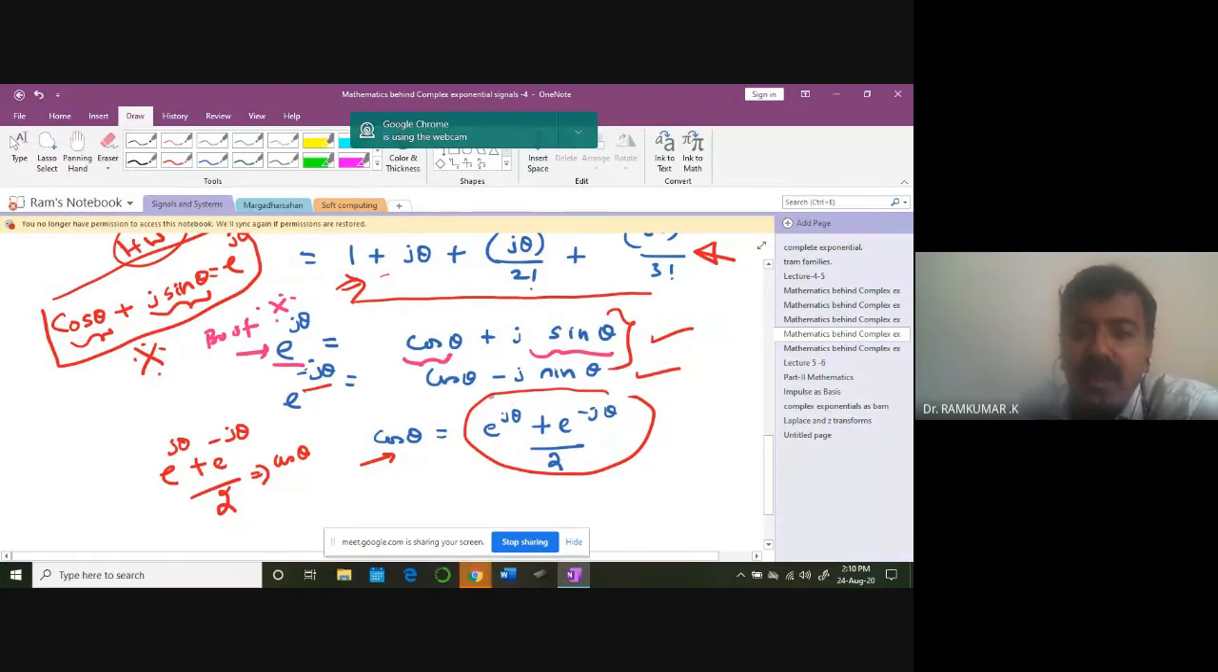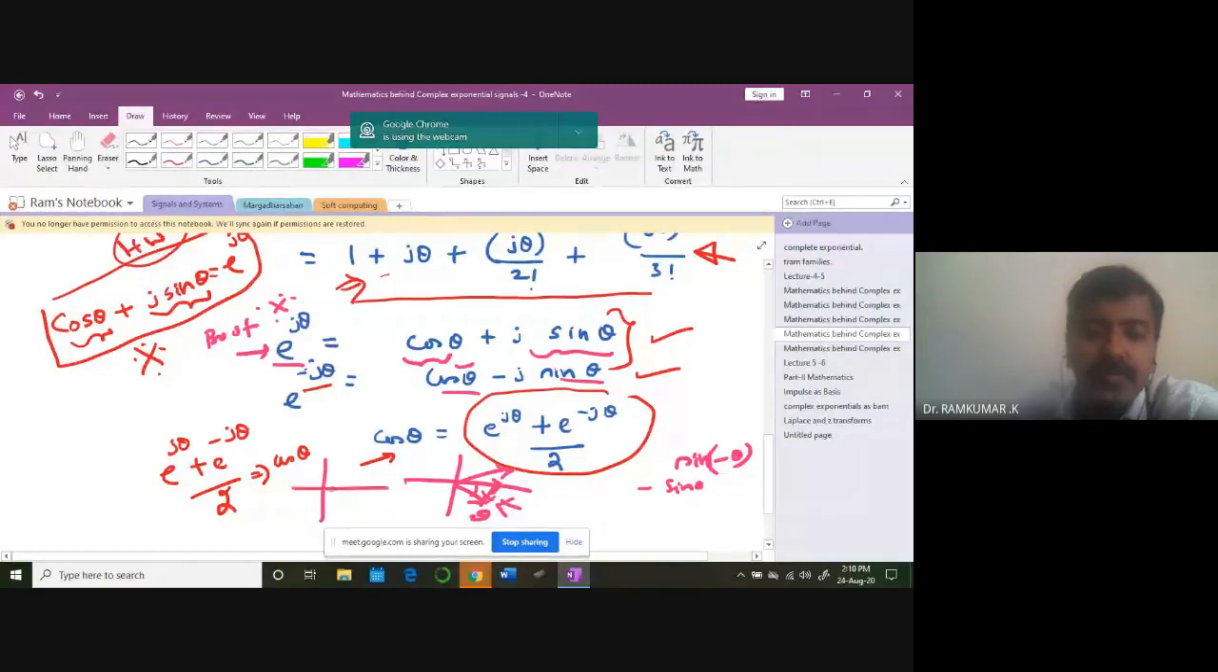And then e power minus j theta is cos theta minus j sin theta, because sin of minus theta is what? Minus sin theta. Why? Because we can clearly see it. This is a minus angle, theta minus angle. So naturally cos theta will be positive, the same value, but sin theta becomes negative on the y axis. You can see it clearly. So e power minus j theta is going to be cos theta minus j sin theta.